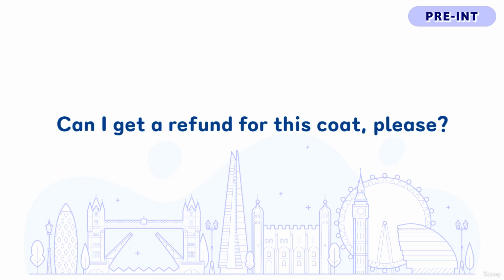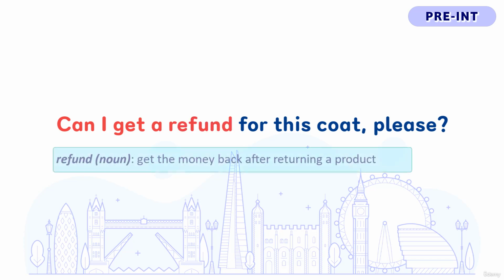First, when we take an item of clothing back to the store to get a refund, we can say this question. Can I get a refund for this coat, please? In this question, we use the structure can I get, and we use this structure to make requests. And the request we make is to get a refund. Refund is when you get your money back by returning the product that you bought.